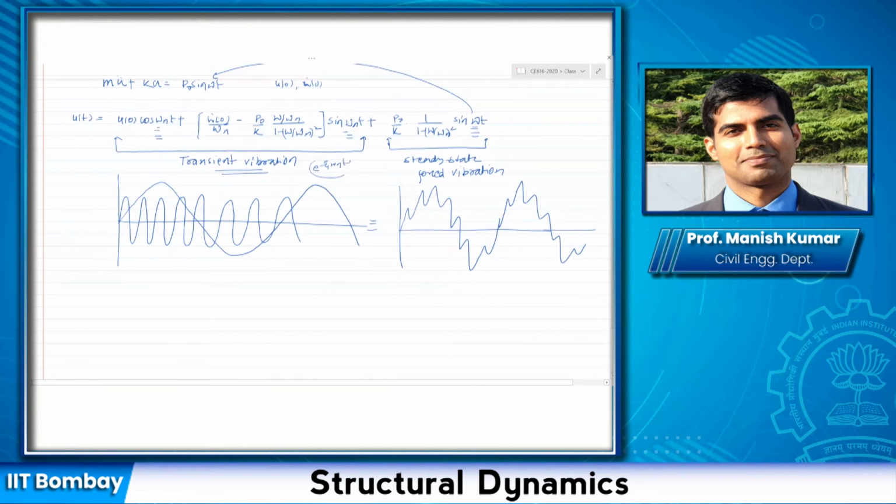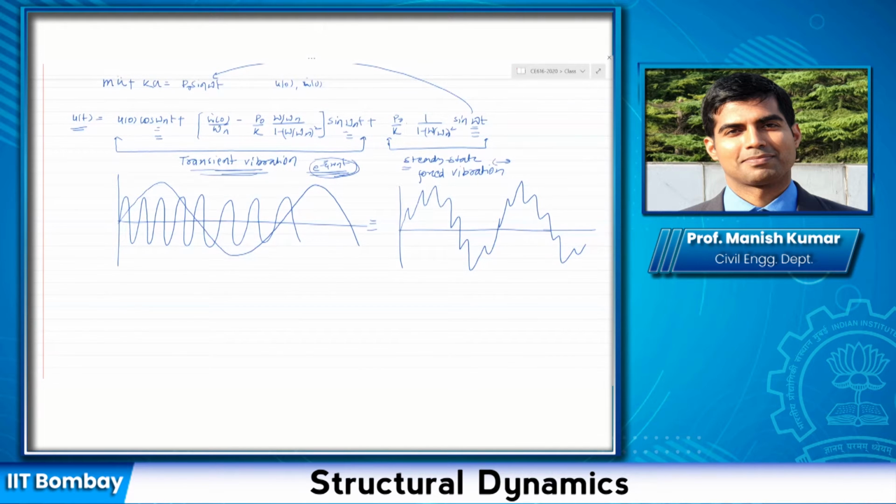Okay, so while the word transient might not be very clear at this point of time, we call it transient because it dies down with time in damped vibration. So this is the initial vibration that dies down, and my total response converges to the steady state response. We are going to turn our focus only on the steady state response, because that is the response that would remain after a sufficient amount of time.